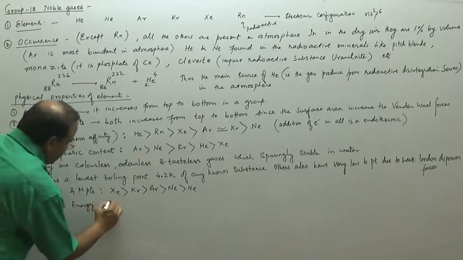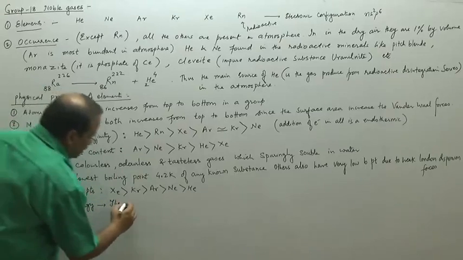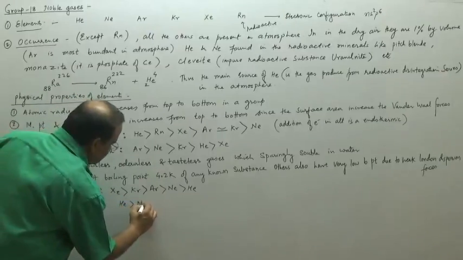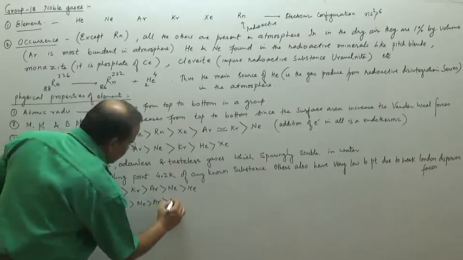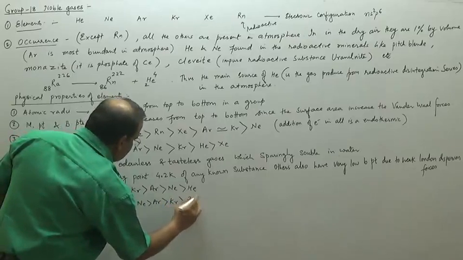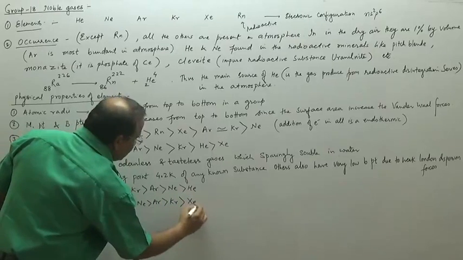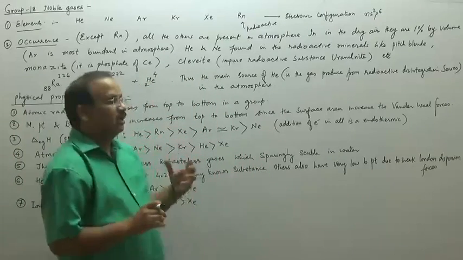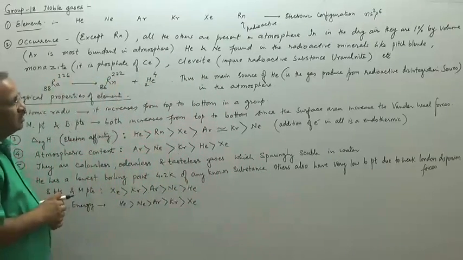The ionization energy of helium is greater than neon, is greater than argon, is greater than krypton, is greater than xenon. So like that we are able to write their ionization energies.